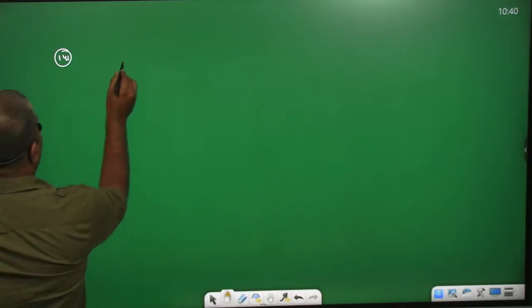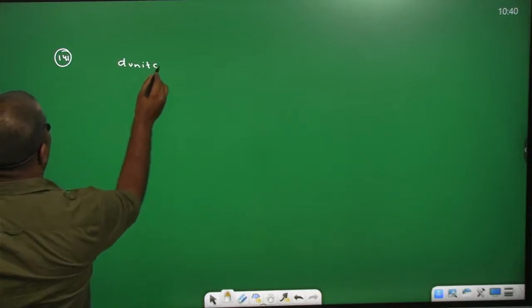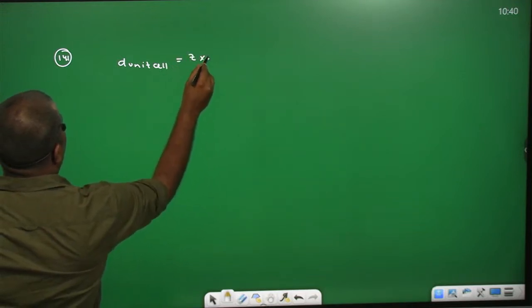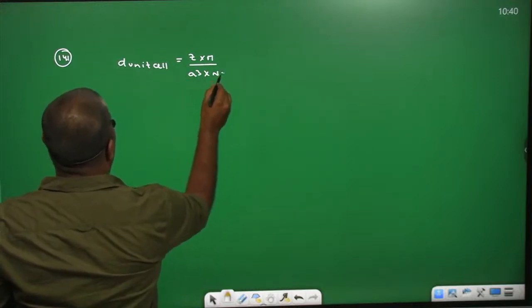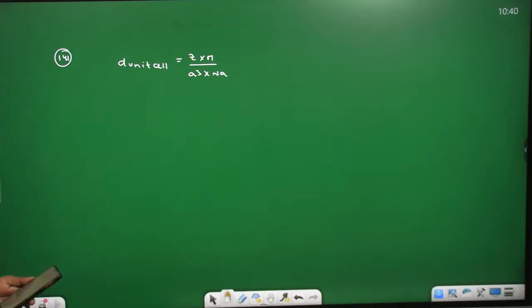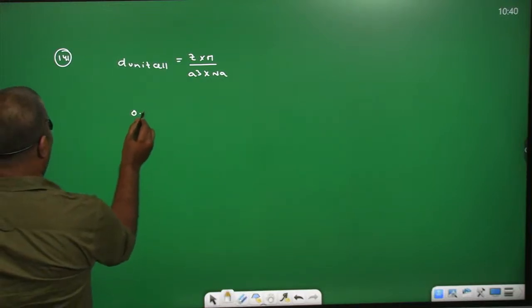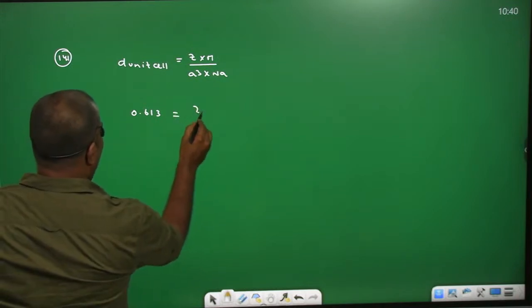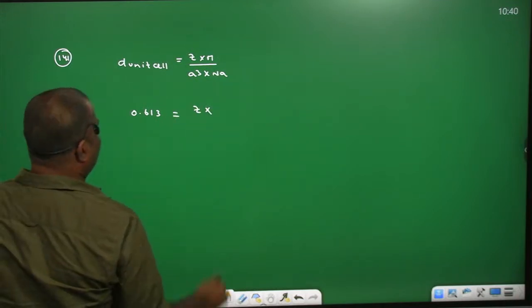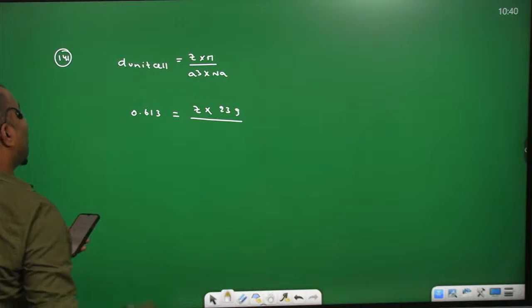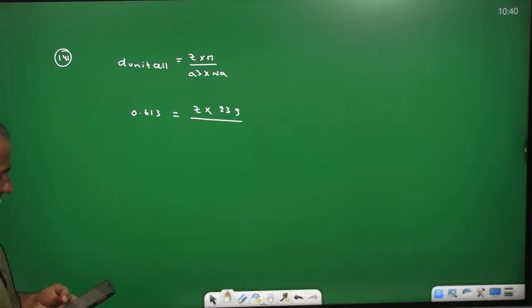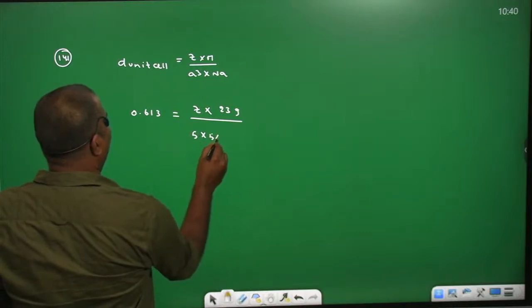The density of a given unit cell equals the effective atomic number times atomic mass, divided by a cube, that is volume, times Avogadro number. This is the formula. The density of sodium is given as 0.613. The effective atomic number we don't know. The gram molecular weight of sodium is 23 grams, divided by a cube. A cube means the unit cell edge length, 5 angstroms, so 5 into 5 into 5.